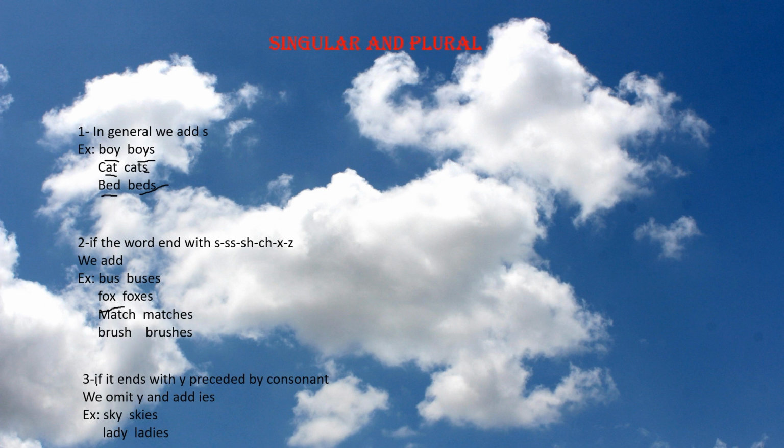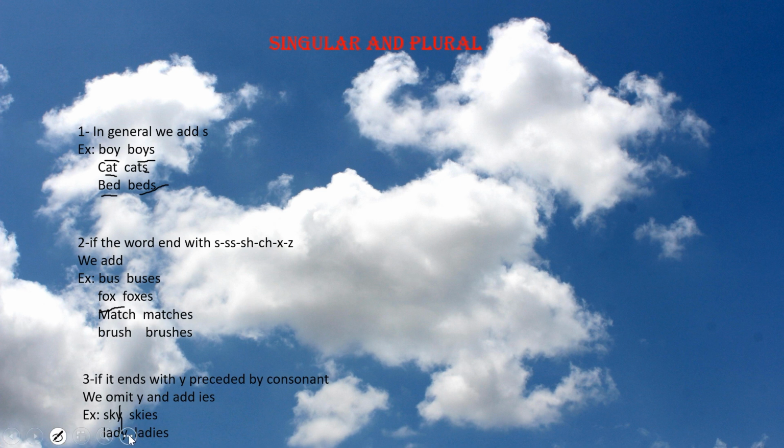Okay, point number 3. If the noun ends with y preceded by a consonant, we omit y and add ies, like sky. We omit the y and add ies. Lady, we omit the y and add ies. Why? Because sky ends with y and the letter that precedes it is k, which is a consonant.